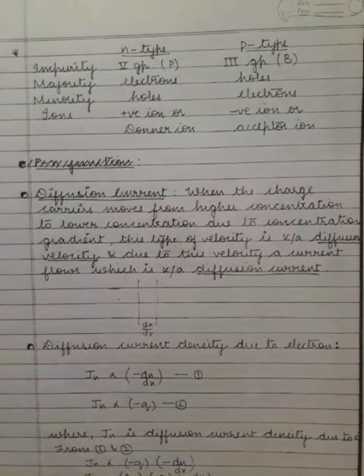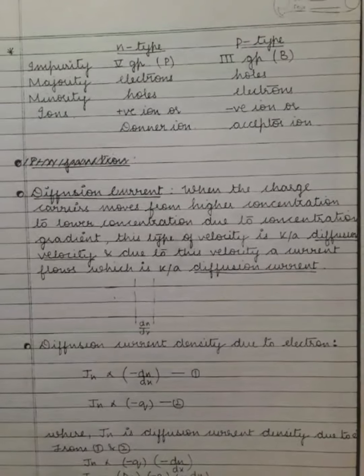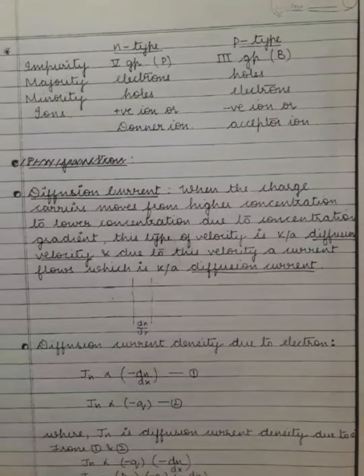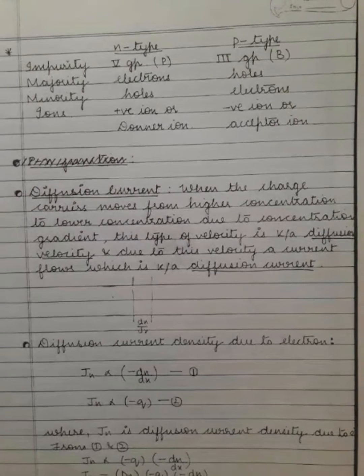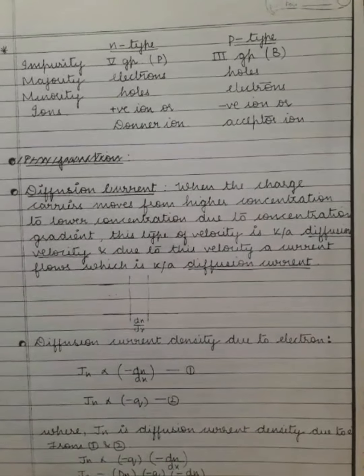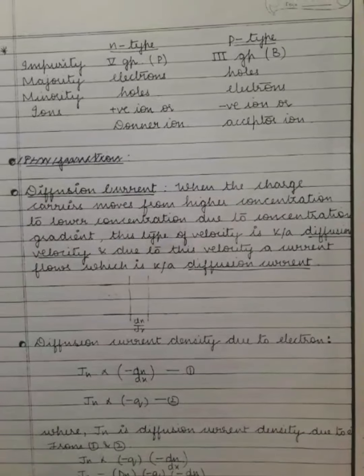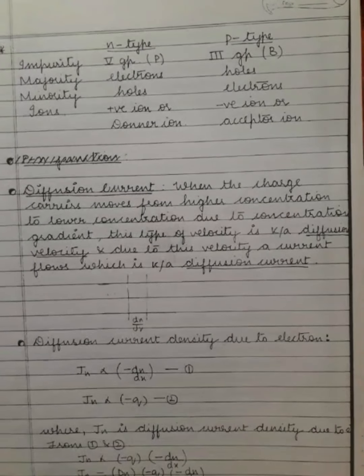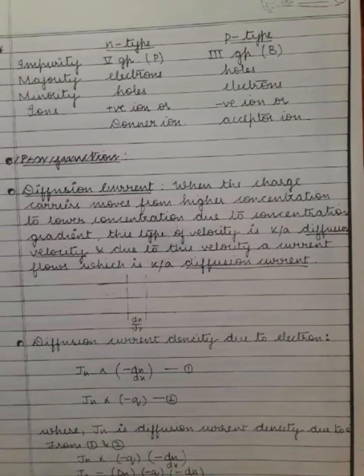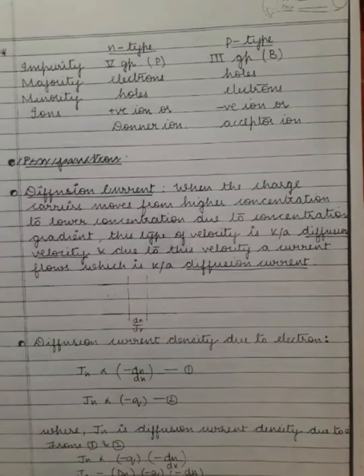In a P type semiconductor, holes are the majority charge carriers, and the negative ion is called the acceptor ion. And the second one is the N type semiconductor, with electrons as majority and holes as minority carriers, and the positive ion or donor ion.